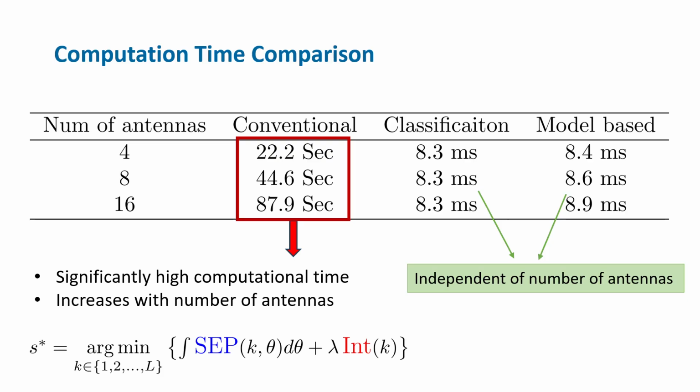The most important result is speed. The conventional approach takes several seconds and increases with the number of antennas due to integrations. The proposed methods, however, need only about 8 milliseconds and are independent of the number of antennas, making real-time implementation practical.